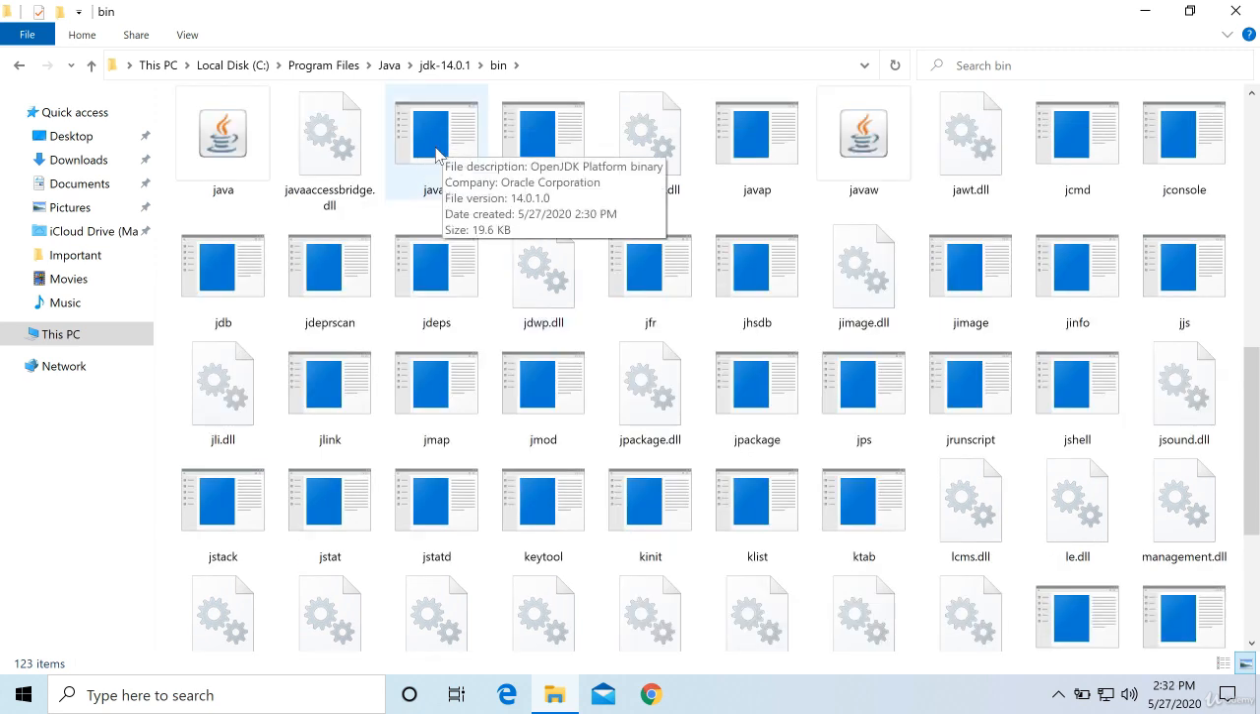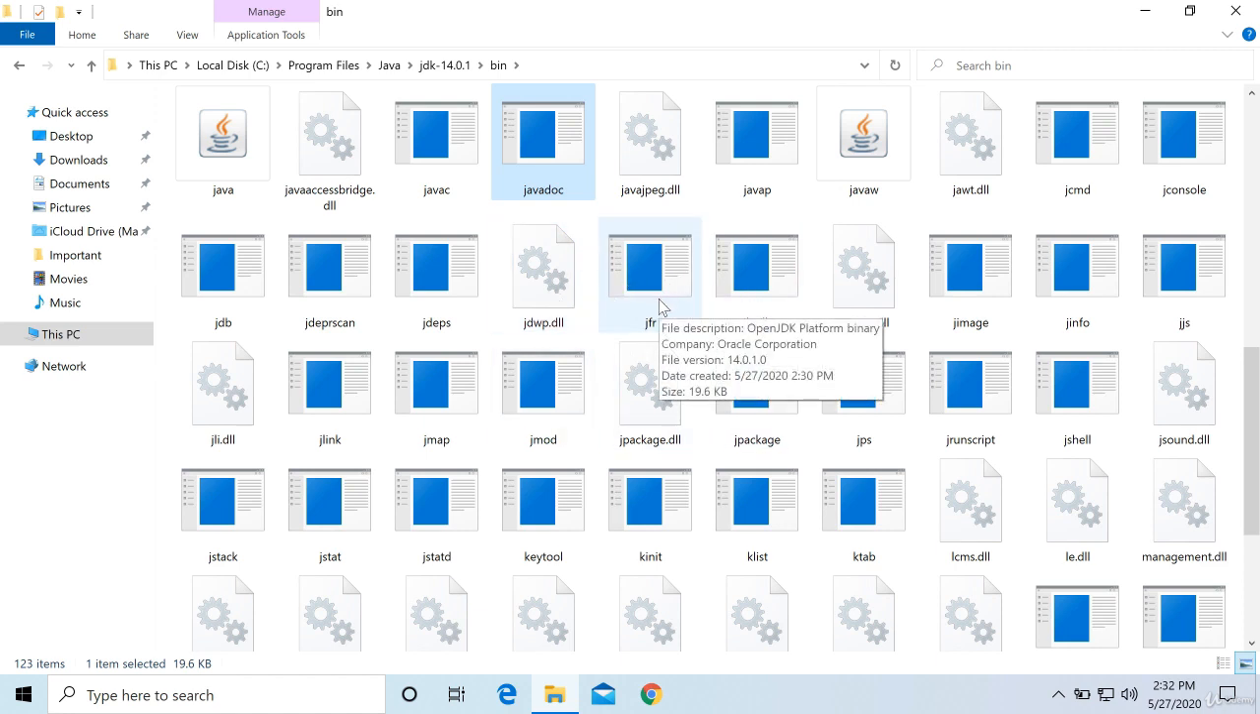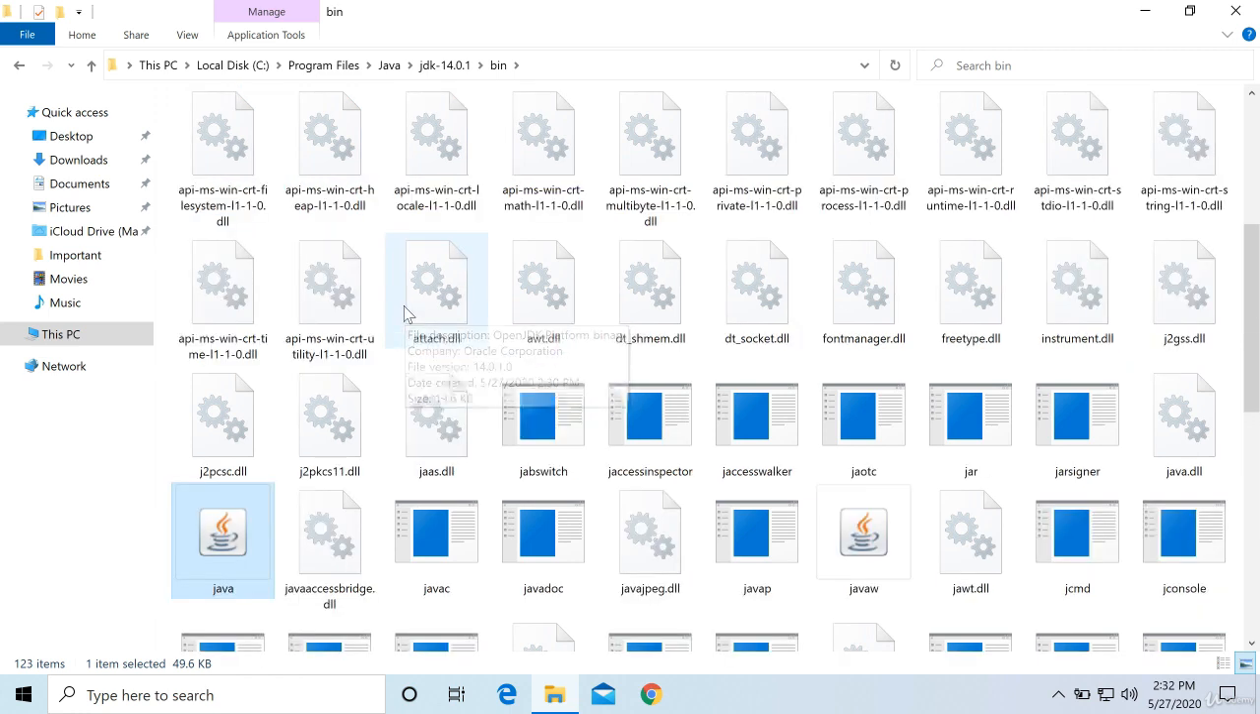Javac, this is a compiler. Java, this is the JRE, or it will start the JVM. This is used for running Java programs. This is jdb, that is the Java debugger, right? Javadoc is Java documentation. Like that, various other tools are there. So these are all Java development tools. Among these, we are concerned about javac and java in the beginning, right?